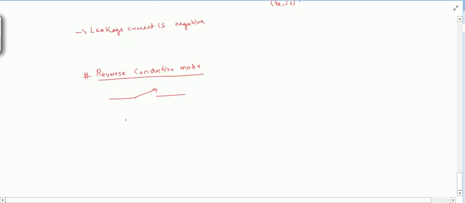If I make the switch close, here is my switch, with anode here, cathode here, but the current flowing is in this direction, right? So I can write this as IR. If I plot this on the graph, IR will be here.